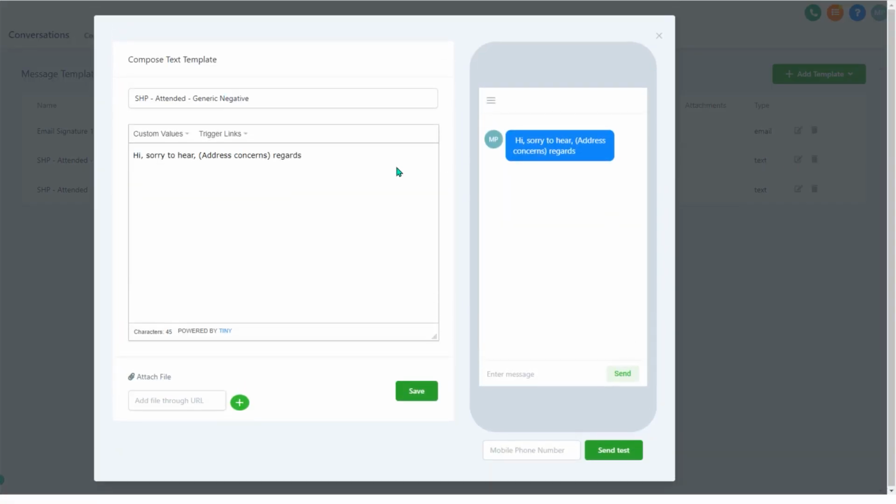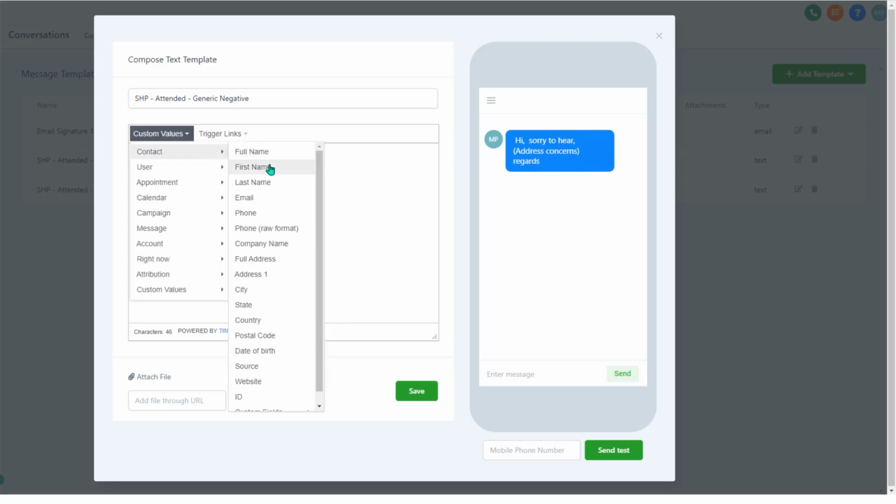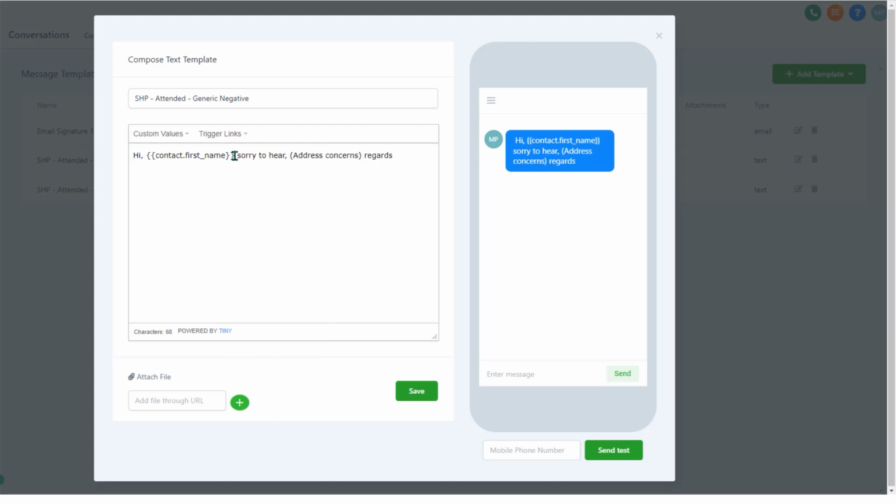So I'm going to edit this just to explain how this works. Hi, sorry to hear, address concerns, regards. Now one of the things you can actually do here is put the contact's name in, and we can go insert contact first name. And what that'll do is it'll actually insert the contact's first name when you hit send. Then in this case we've got brackets address concerns. That's actually a note to us to fill that bit in, and I'll show you how that works.